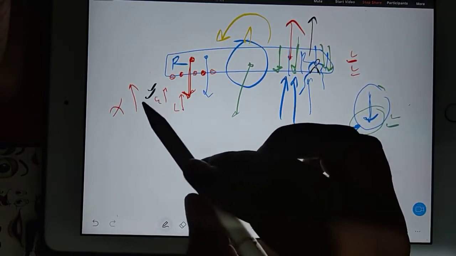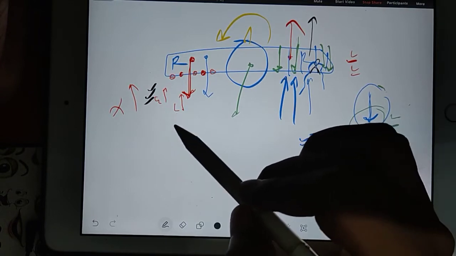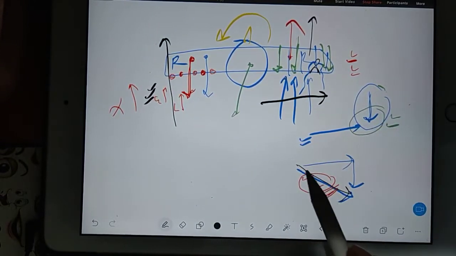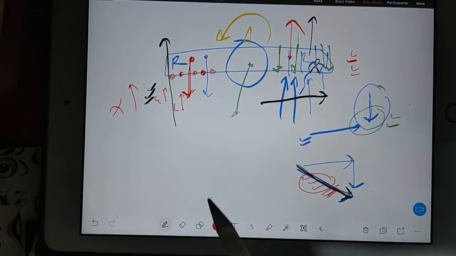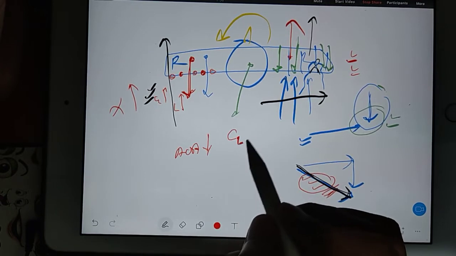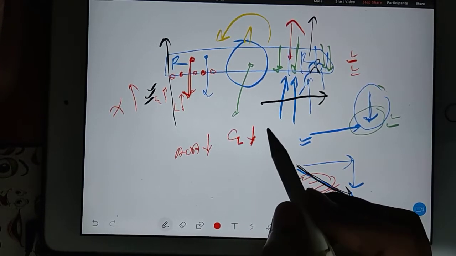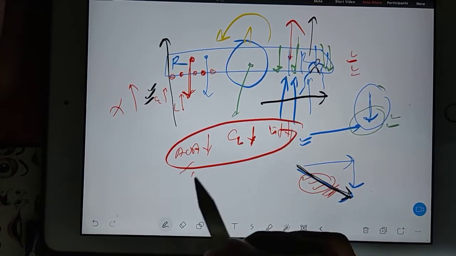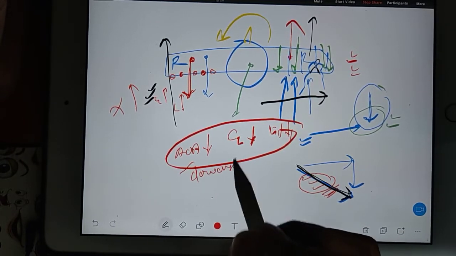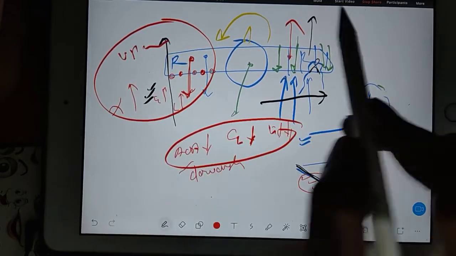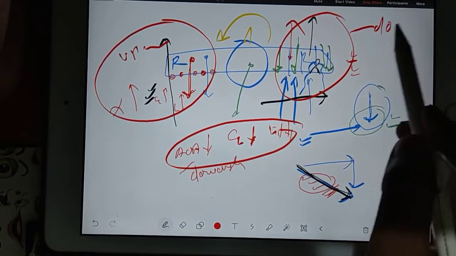In this right side case, your final speed was actually increasing, but now it is decreasing. So if the arrow goes down, then very clear, your angle of attack will decrease. Because of that, coefficient of lift will decrease, and because of that, lift will decrease. And when lift decreases, we say downwash. So this side you will be having upwash, and this side you will be having downwash.